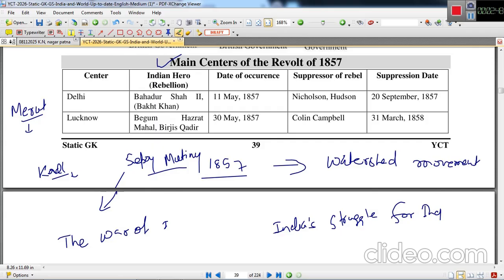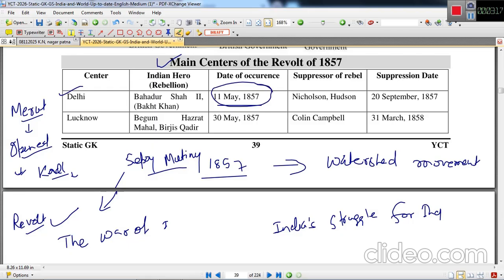They opened or freed the Indian inmates. The Qaidis were freed, and they also looted the armory. Overall, they revolted. The revolt was very open, and from Meerut they reached Delhi on 11th May 1857.